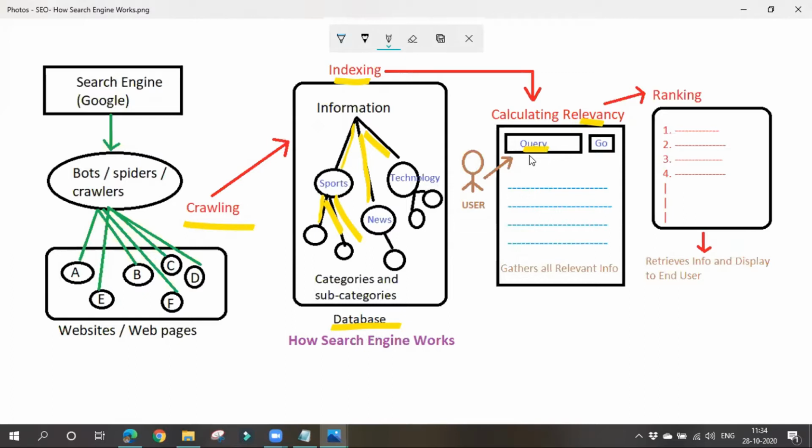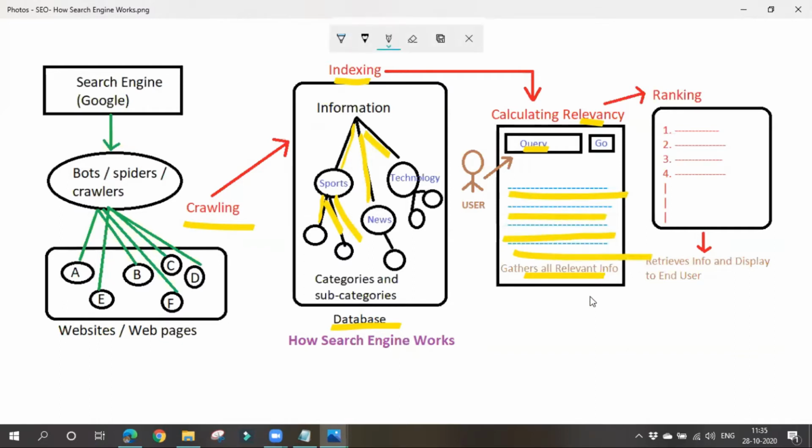After he clicks on go, what Google does is it will collect all the relevant information. So let's think that he searches for digital marketing training. So now it goes to digital marketing. Under digital marketing training, it collects all the information and places it here.